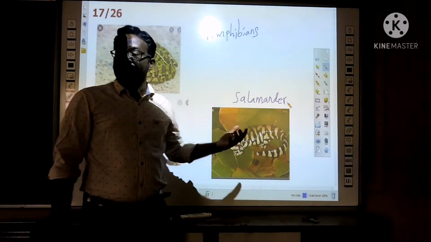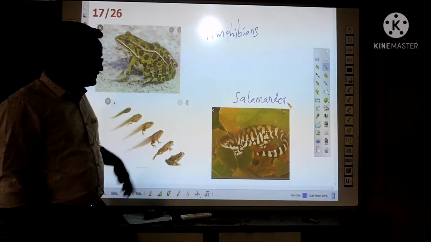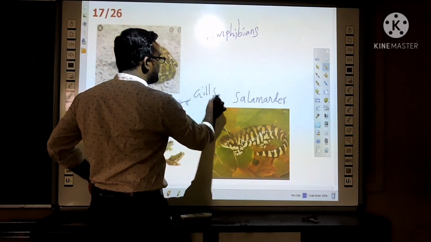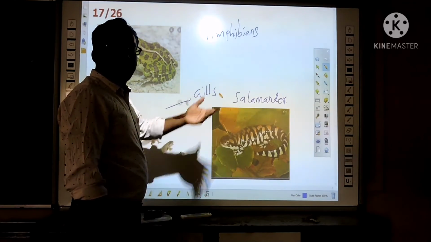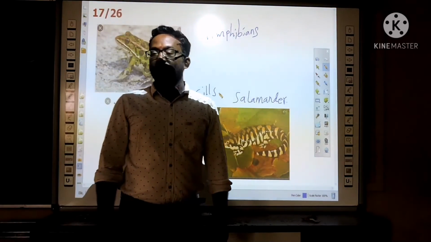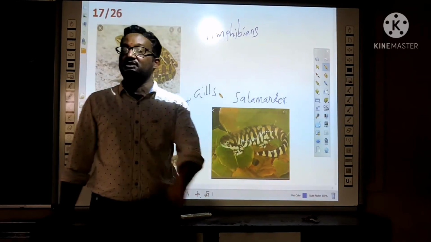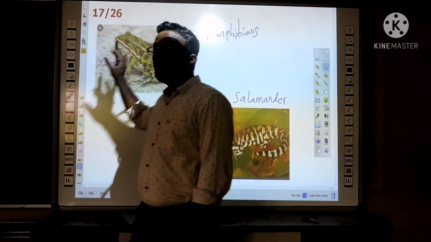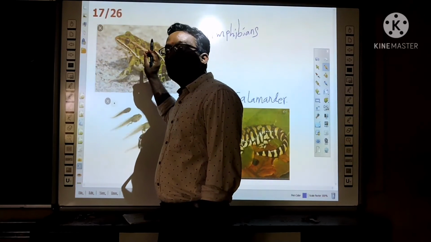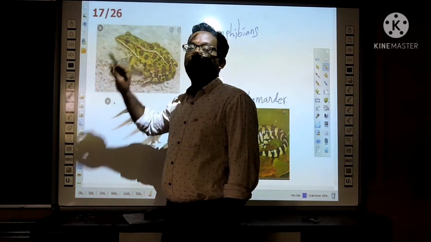So in the early stages, that means at the larval stages, these amphibians respire with the gills. For example, the tadpole larva respires with the gills. And when they become adults, they can respire with lungs, pulmonary respiration, as they live on the land. Even though they can respire with the skin also. That's why they have the moist skin. Why is it moist? Because the oxygen dissolves in the mucus present on that moist skin, and later it diffuses into the blood.